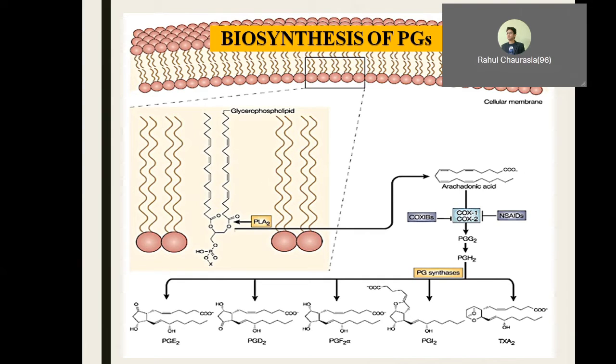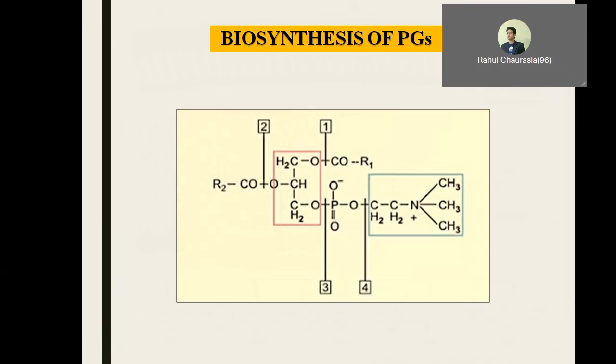The further steps we will discuss in the next slide. This is just a diagram showing the action of phospholipase A2. It acts at this position on the structure of phosphatidylcholine, and it releases a lysolecithin molecule and a fatty acid molecule.